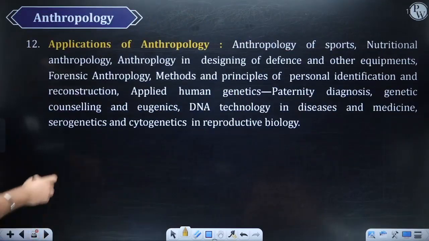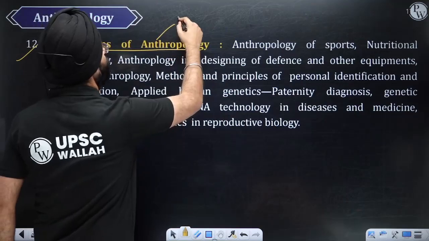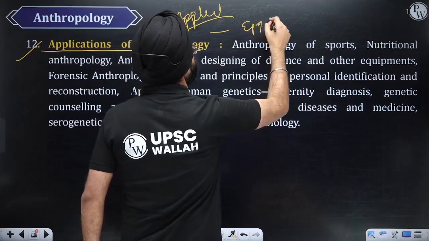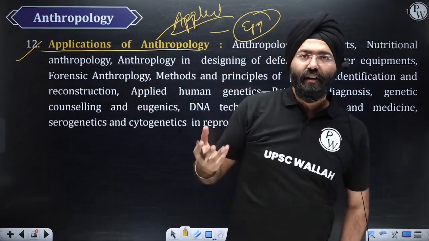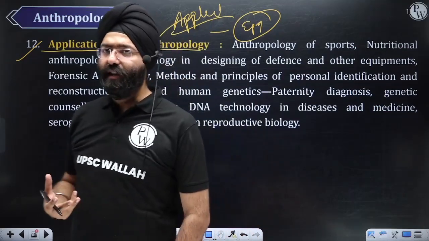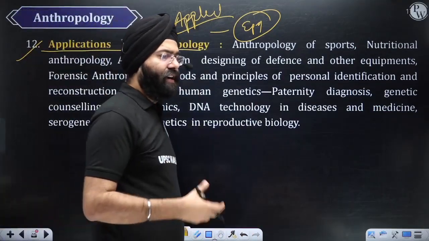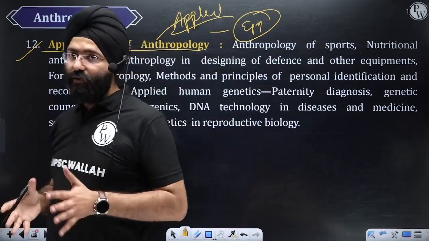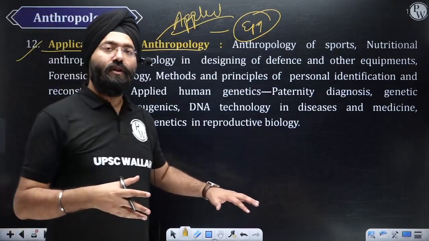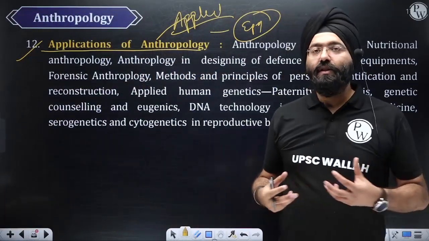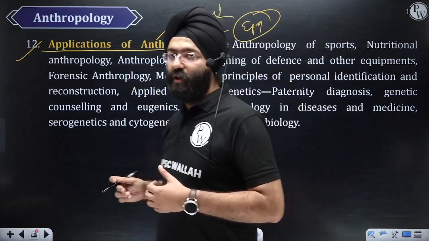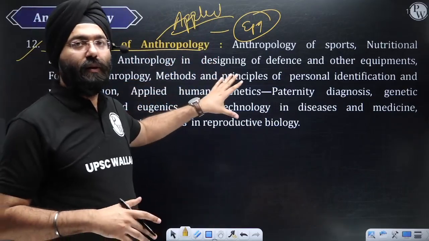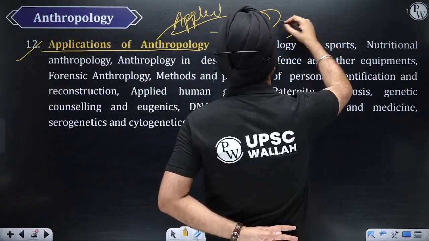Last is your applications of anthropology, which I had mentioned as a branch called applied anthropology, right? For this, again, EPG Pathshala is the best. For example, whenever you're designing a car, a bag, or defense equipment, anthropologists are used because they have to study the structure of the human being, whether the person is going to fit in that car or not, what is convenient for them, right? So all these dimensions have to be taken care of where application of anthropology is there. Whatever you have studied in paper 1 is basically an application of them. And again, the best source is EPG, as I've already mentioned.